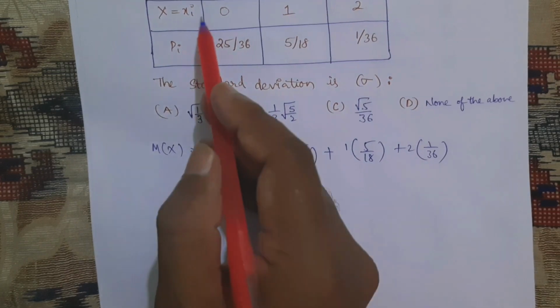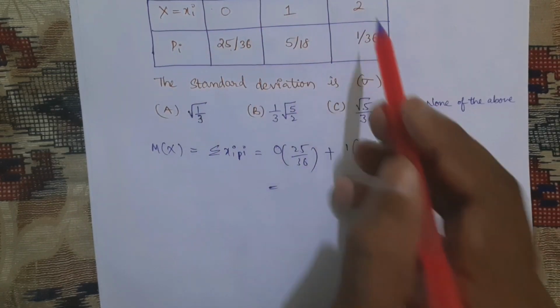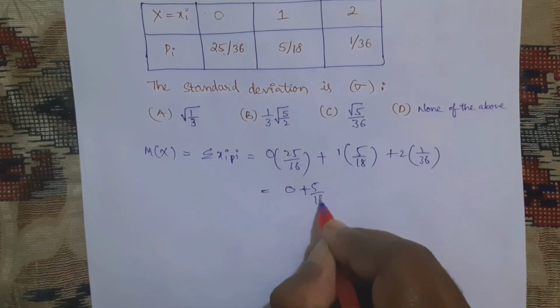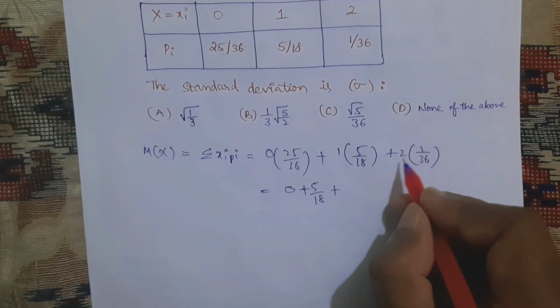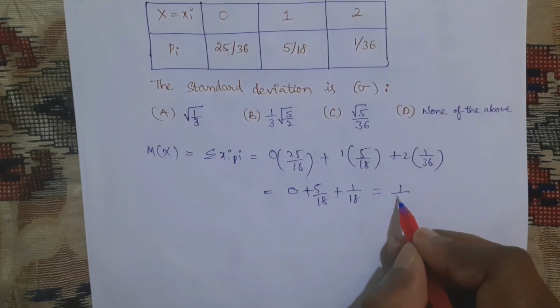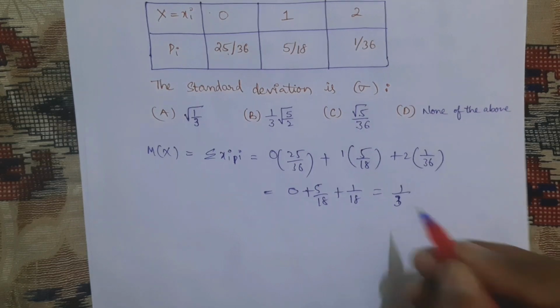So multiply these two, 1 2 3 4 5 6, these we need to multiply and add. This is 0 plus 5 by 18 plus 2 1s are 2, 18s are, nothing but 1 by 18, nothing but 6 by 18 is 1 by 3.